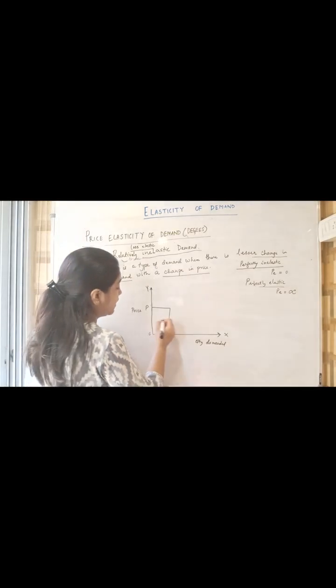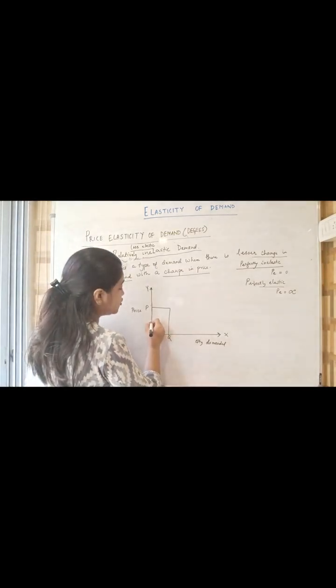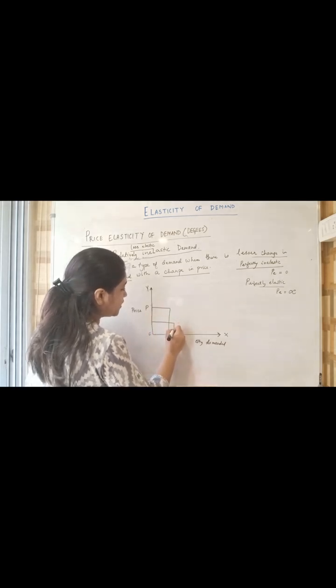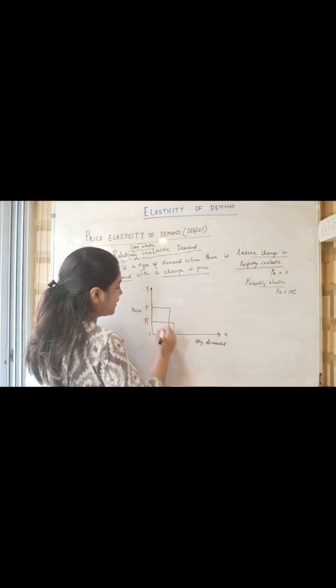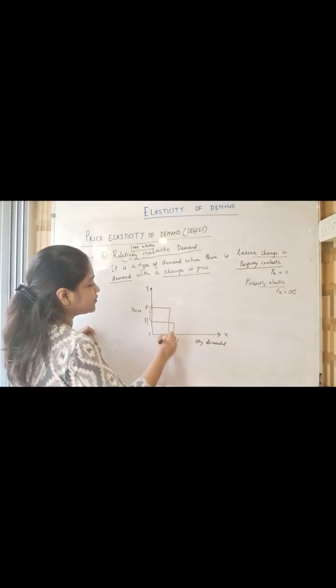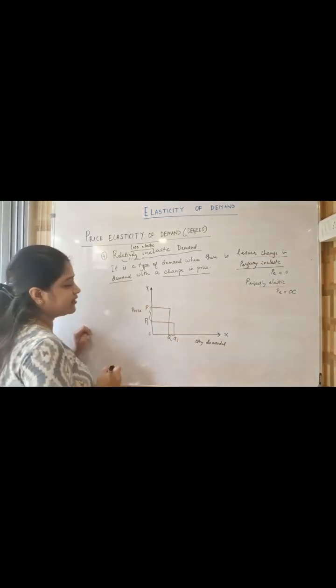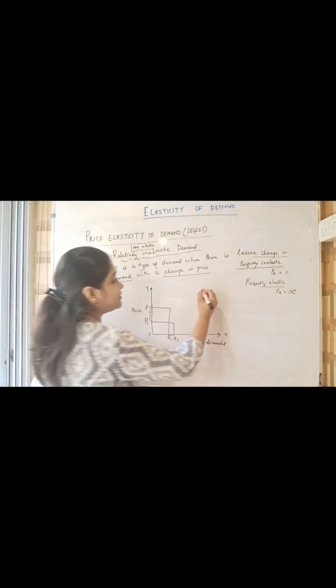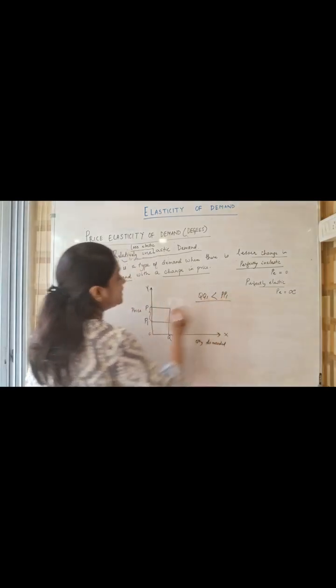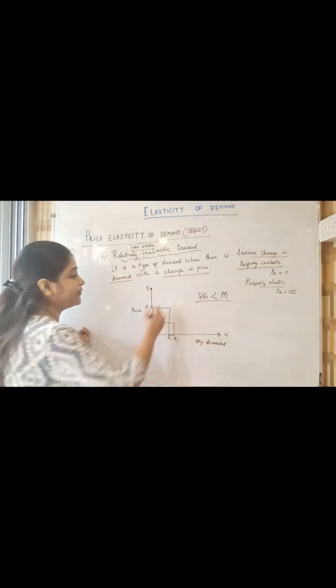Lesser change in demand, so the price change has to be greater. Let's make this the price change and the quantity change is this. So P1 and Q1. So you can see the price change is greater in comparison to the demand change. QQ1 has to be lesser than PP1 in this kind of demand degree.